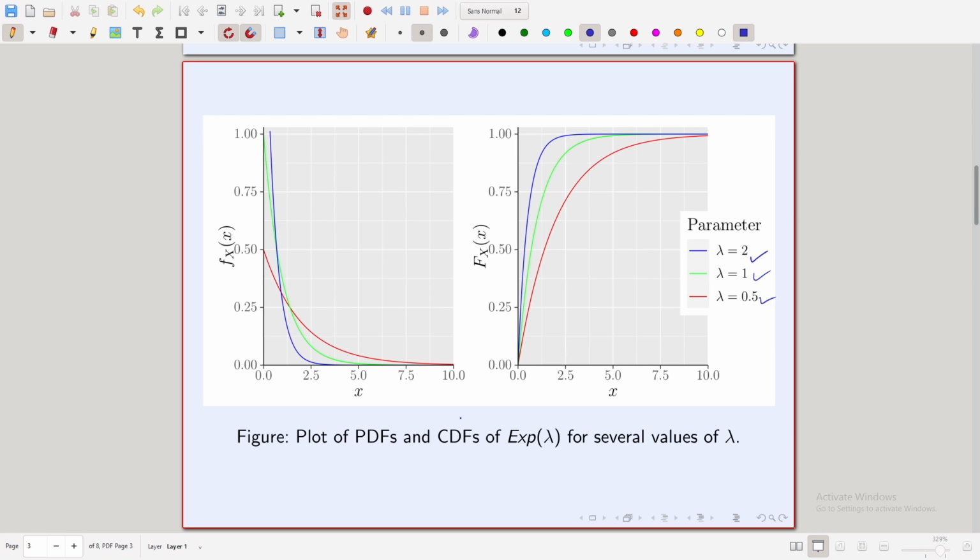The blue curve goes to 1 much quicker than the green or red curve. You must have seen all these things in your basic course on probability, so this part is simply a recall.